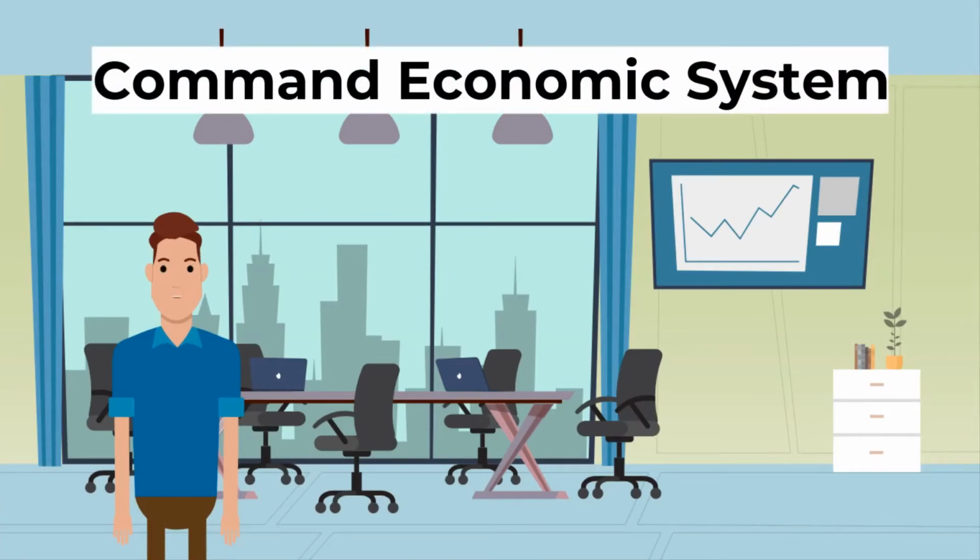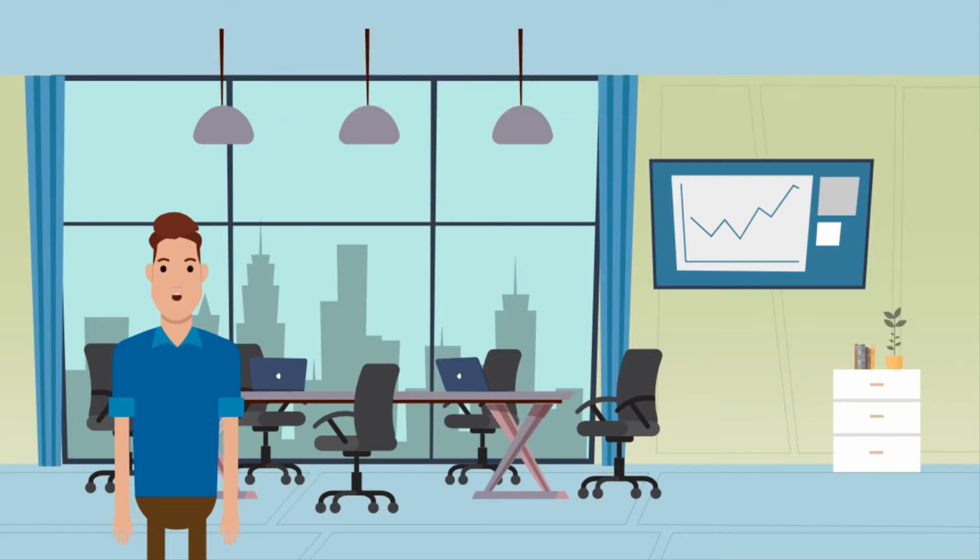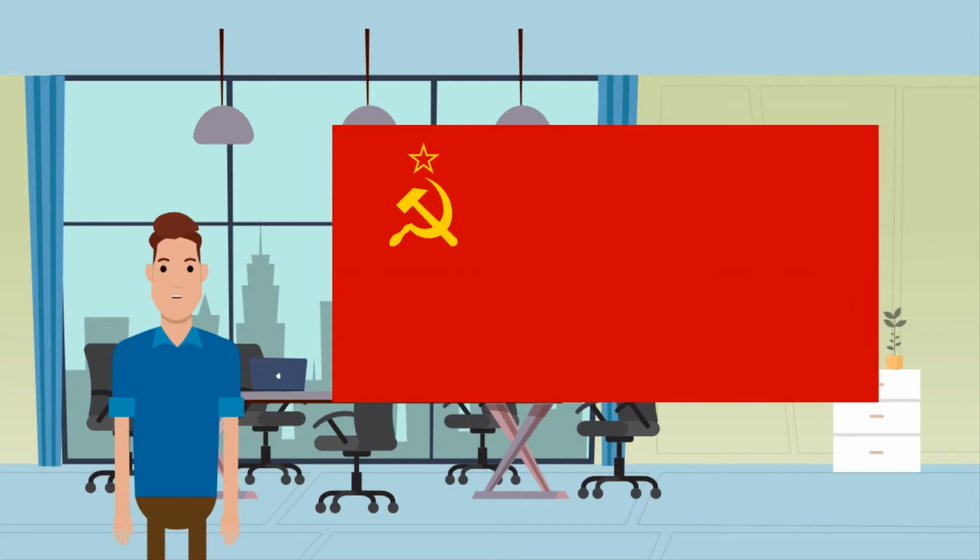Secondly, a command economic system. In a command economic system, a large part of the economic system is controlled by a centralized power. For example, in the USSR most decisions were made by the central government. This type of economy was the core of the communist philosophy.